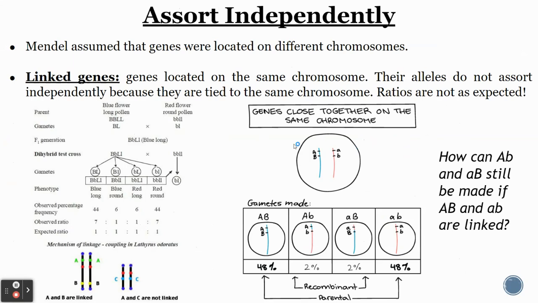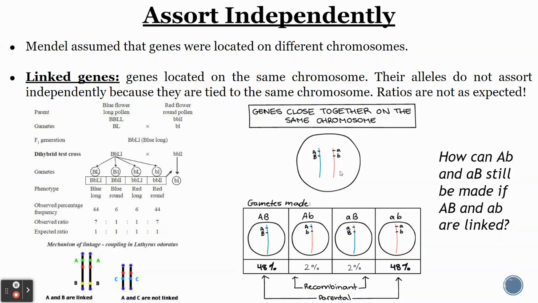So when they're linked, what happens is you get a little bit less of the other types of gametes, and you get just the ones that are linked. So you get the big A, big B, little a, little b gametes, and then just a small amount of the other types that could technically be made, all because of crossing over. But again, look, 2%, 2%, and this is 48%, 48%. So a very, very small amount. The ones that are made just by separating, that's called parental gametes. And the ones that are made by crossing over are called recombinant gametes.